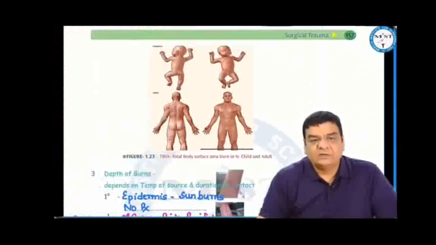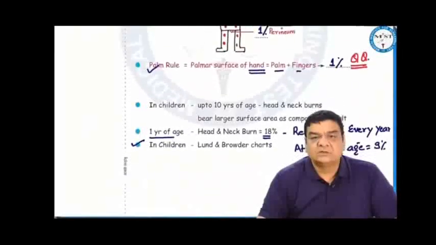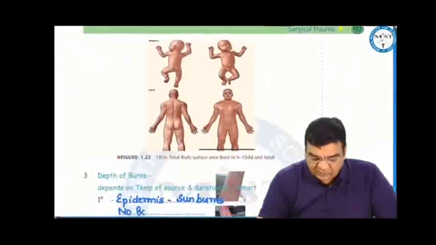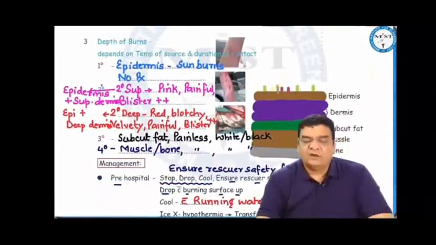So this is what you're seeing on the screen, this is hand, and this is 1%. Now you take this paper and put on all the burnt areas and calculate the percentage of burns. In children, we can also take the help of Lund and Browder chart. The hand burns or the palm rule says it is 1%. Another method to assess the severity is to calculate the depth of burn.